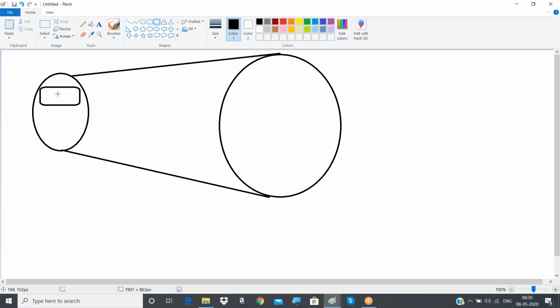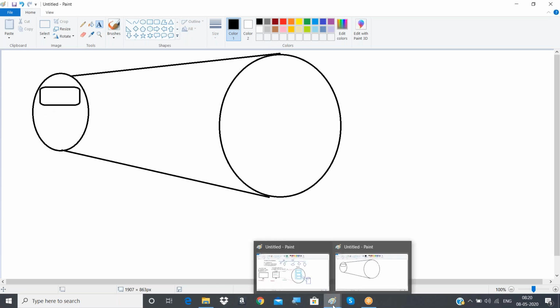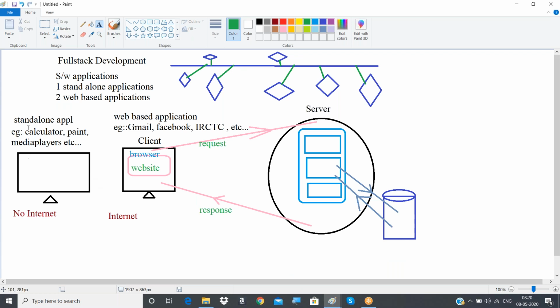To develop this website at the client side, this is called client side software. So to work with web-based applications, two kinds of software we have to develop. To work with a standalone application, only one kind of software we have to develop. Once a media player has to be written using some language, we write the code for the media player and then simply install it on any machine and run it. Only a single machine is required. Once installed, you can run it any number of times. But if you want to work with a web-based application, some software has to be written for the website and some software has to be written for handling the requests. That is the server side software.